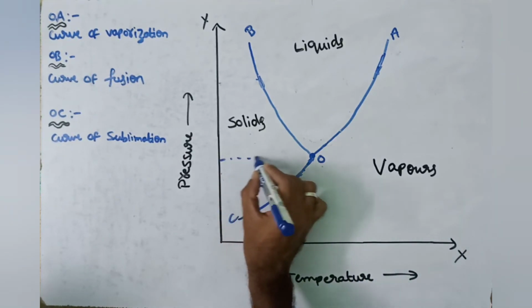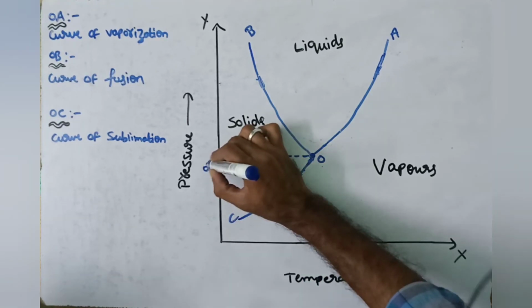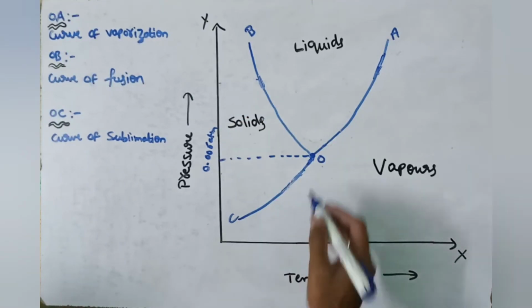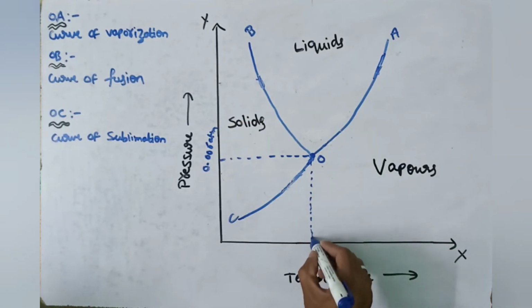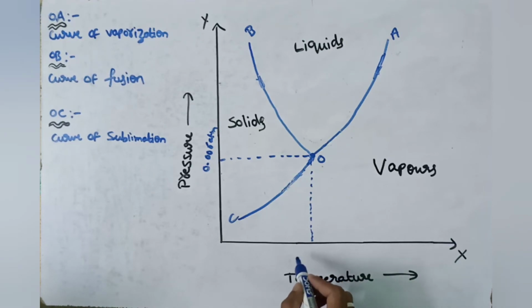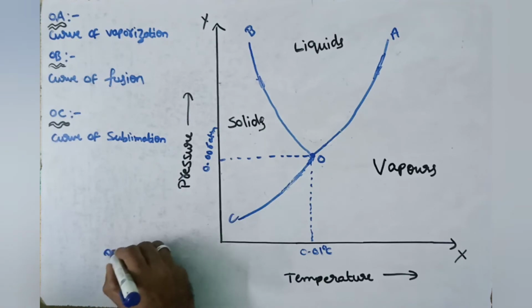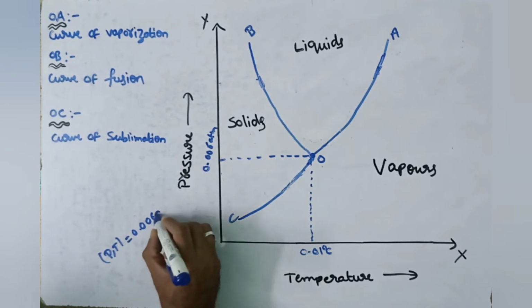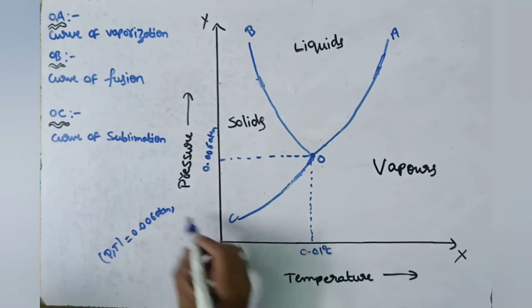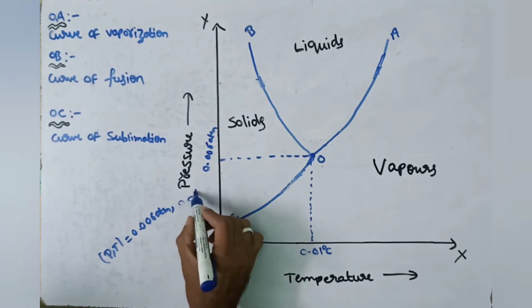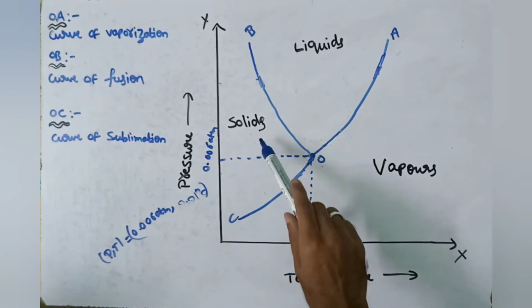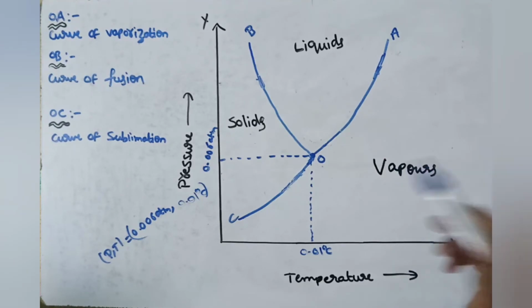For water, at a pressure of 0.006 atmospheric pressure and a temperature of 0.01 degrees Celsius, we can observe water in solid, liquid and vapor in equilibrium.